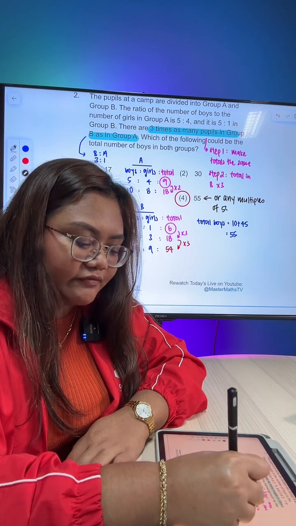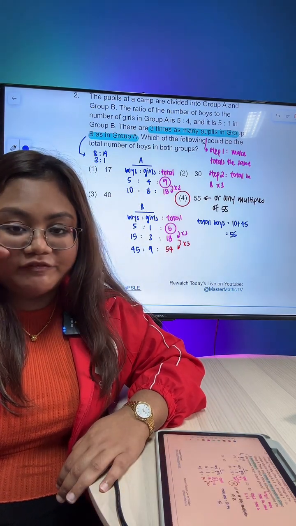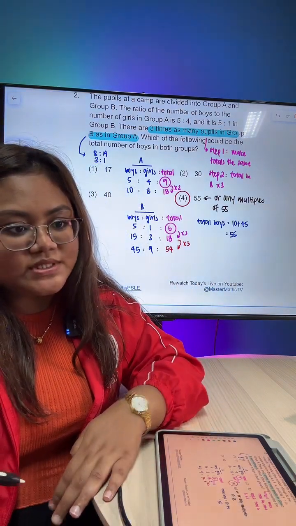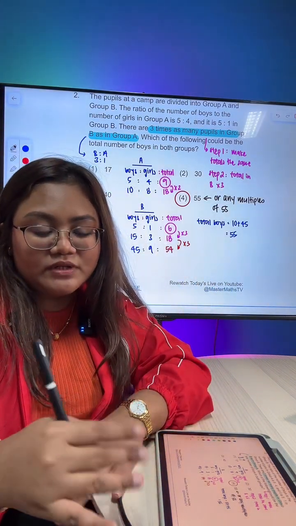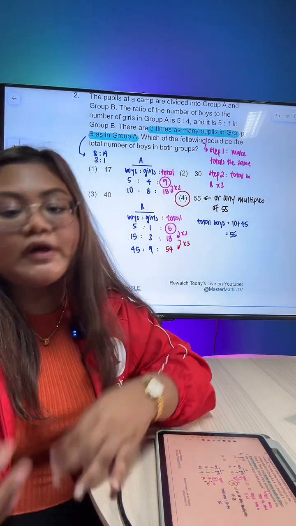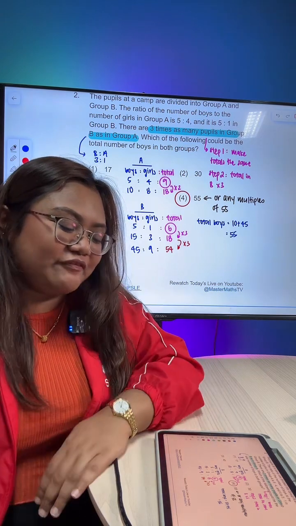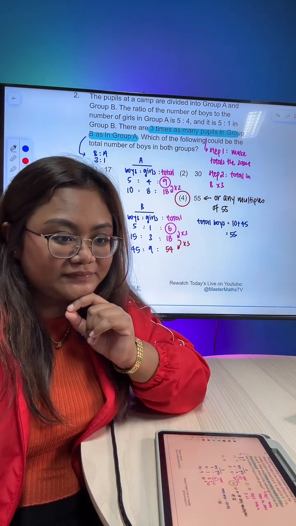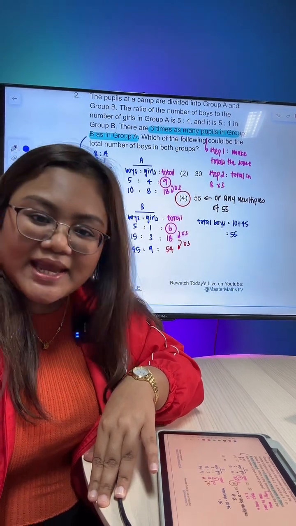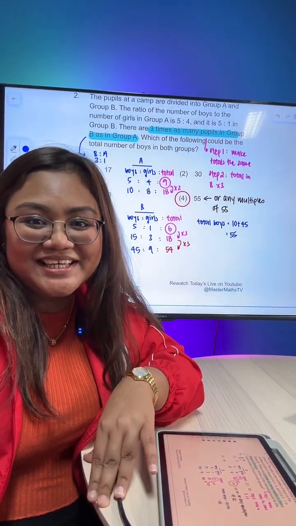Because we are looking at 55 units. So if 55 units is 55, can. If 55 units is 110, can. If 55 units is 110 plus another 55, also can. Basically, any multiples of 55. Okay? Understand? Alright. Any other questions?